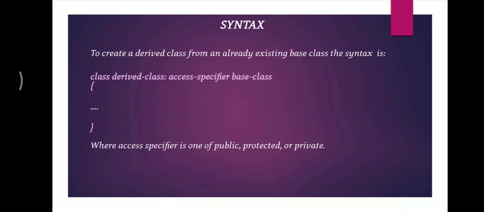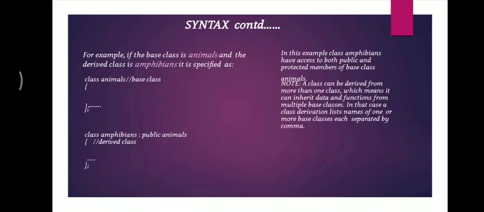Through the access specifier we can manage how the data members and member functions inherited from the base class behave in the derived class. How we want them to behave in our class, we can choose that. So this is the basic syntax: class, derived class name, the access specifier, and then the base class name.